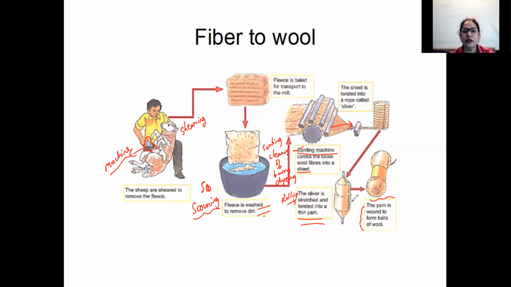This rolling is done here, and then the yarn is produced over here. Okay. So this is how the fiber is converted into wool. From the fiber we get the wool.